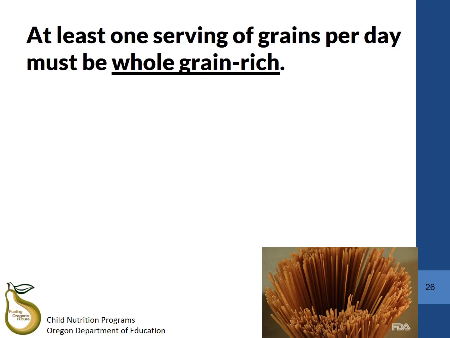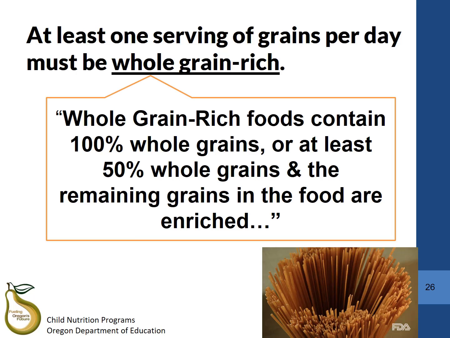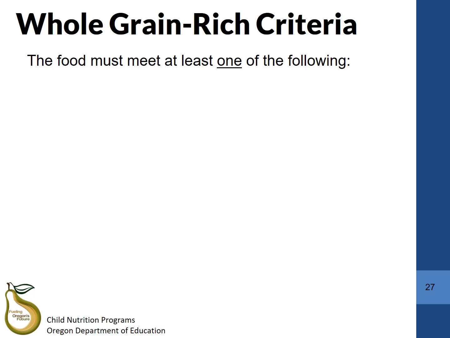What does it mean for a grain item to be whole grain rich? The USDA's definition of whole grain rich foods are foods that contain 100% whole grains, or at least 50% whole grains, and the remaining grains in the food are enriched. How do you determine if your item is whole grain rich? There are 6 ways for a grain product to meet the whole grain rich criteria.